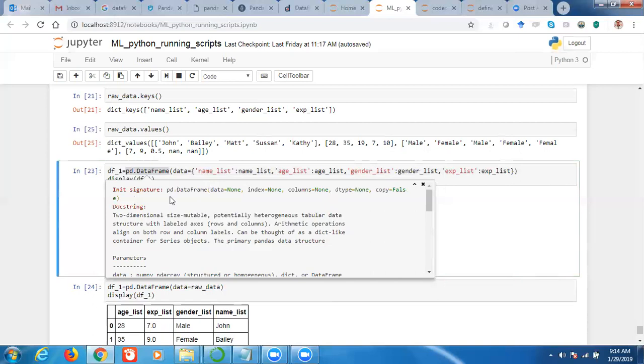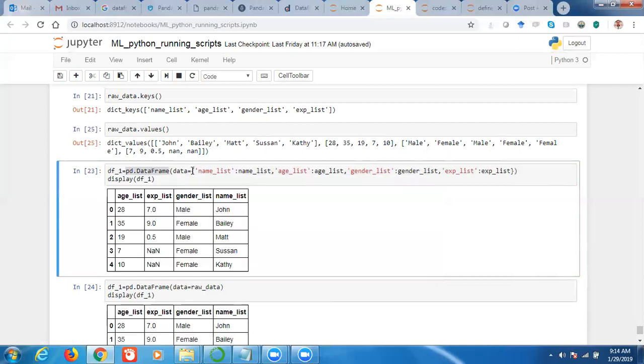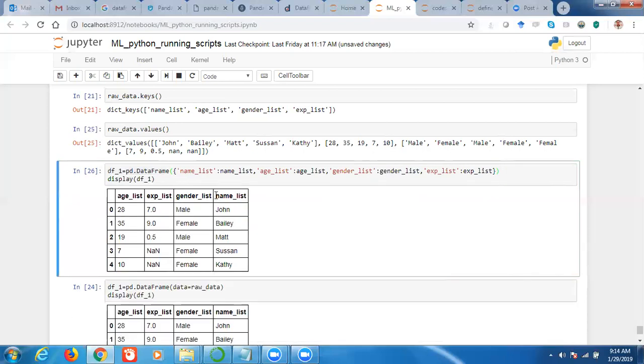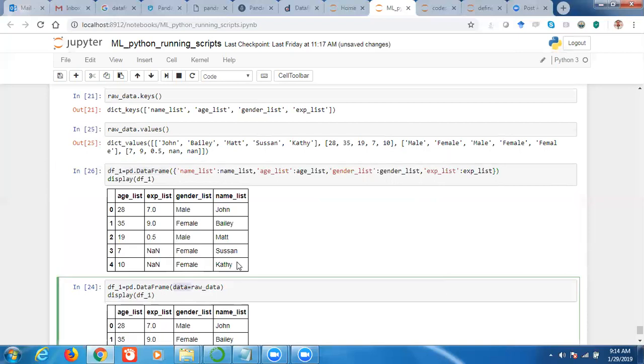So here the function pd.DataFrame creates the data frame. These are nothing but functions. We can even omit that, because Python will automatically understand that you are passing the data, because data is the first argument. Just for explaining, I have given the data, but you can directly pass the dictionary. Cell number 24 and 26 are one and the same thing.